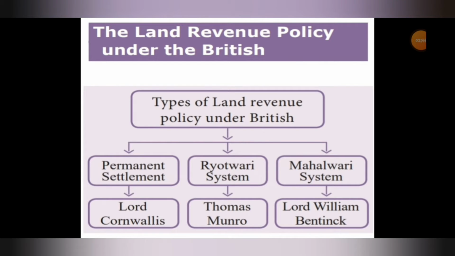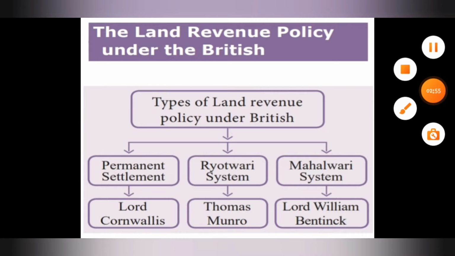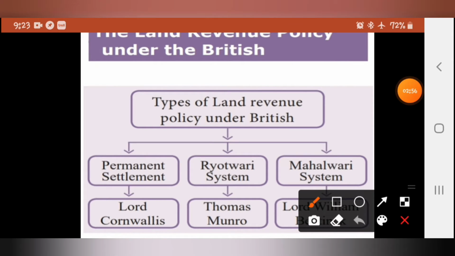The land revenue policy under the British, as we saw. They introduced three kinds of revenue system. First one is permanent settlement, second one is Roytwari settlement, and third one is Mahalwari settlement.